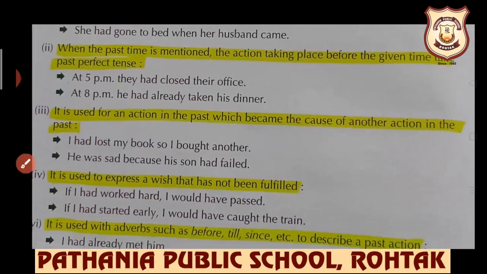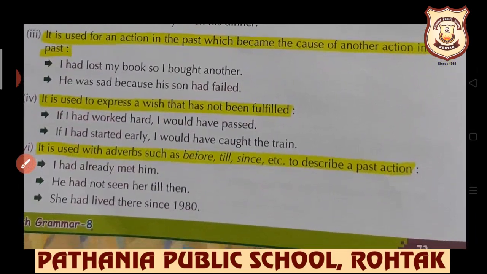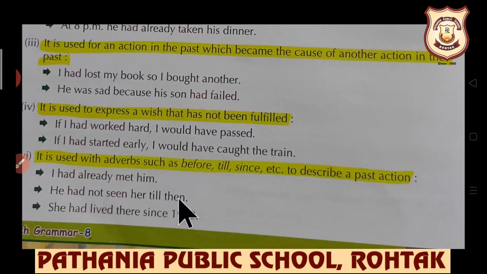Further, next use is it is used for an action in the past which became the cause of another action in past. I had lost my book, so I bought another. Obviously, first of all the book was lost, only then I need to or someone needs to purchase another one. So in the past, if an action which became the cause of another action in the past, it is used there, past perfect.